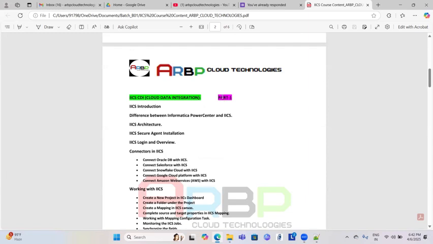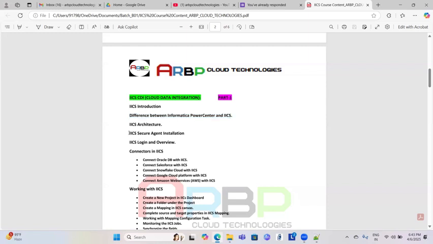What is the first part? I will provide you the differences between IICS and PowerCenter, and the architecture. What is the architecture of IICS? What is the Secure Agent, how to install the Secure Agent, and how does it work? Suppose you install the Secure Agent in one place, then how is it working? Those are the kinds of things we'll explain. You understood, right?